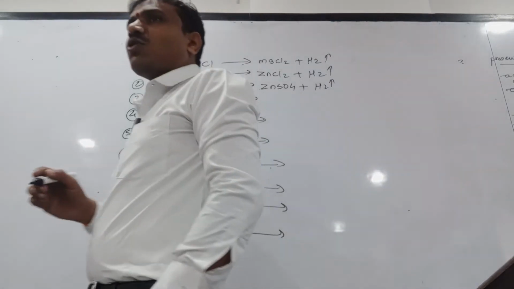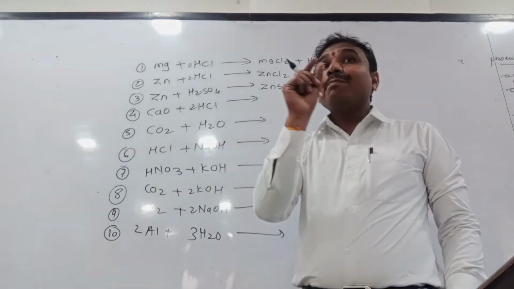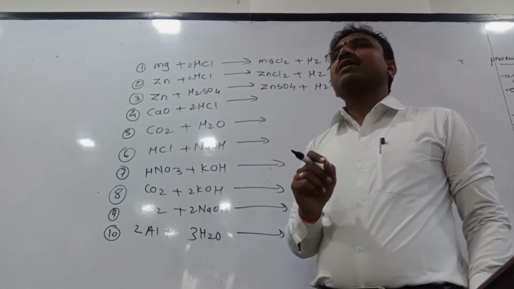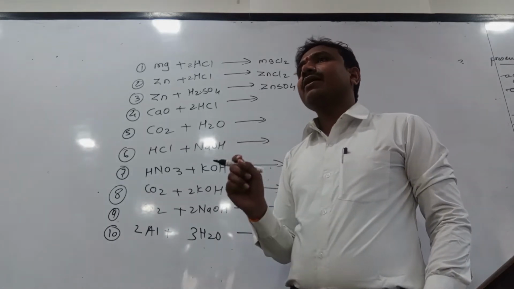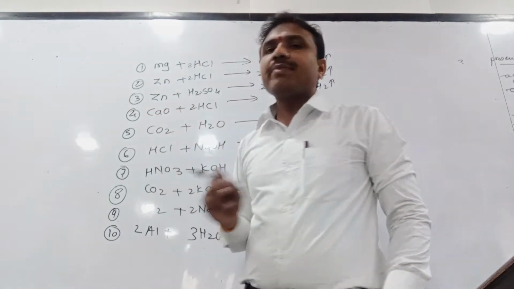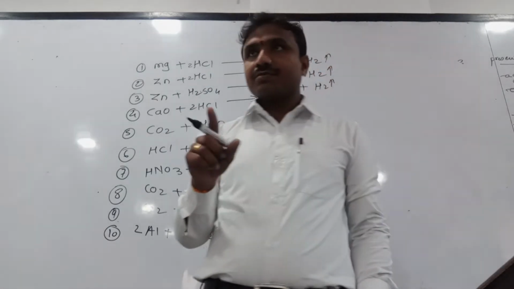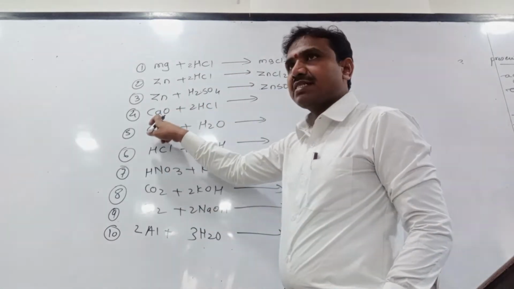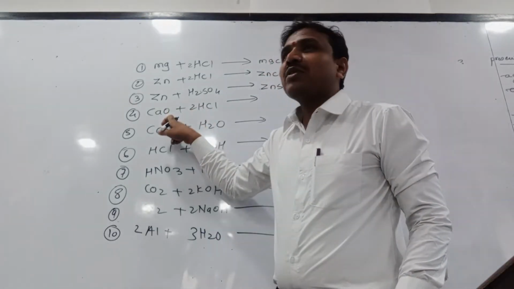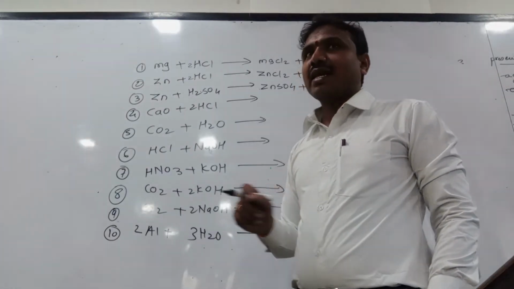See here, calcium oxide reacts with hydrochloric acid. Calcium oxide is a metal oxide. Atomic number of calcium is 20. Electronic configuration 2, 8, 8, 2. Valency of calcium is 2. See here, if a metal combines with oxygen to form a metal oxide, the metal oxide is basic in nature, because it forms a base. This is basic. What is this? This is the acid. If acid reacts with base to form a salt and water, that reaction is nothing but the neutralization reaction.